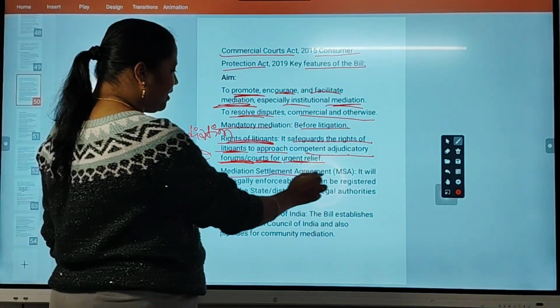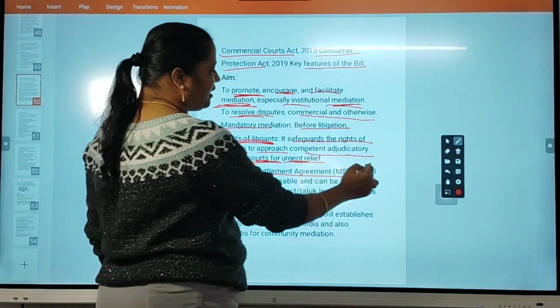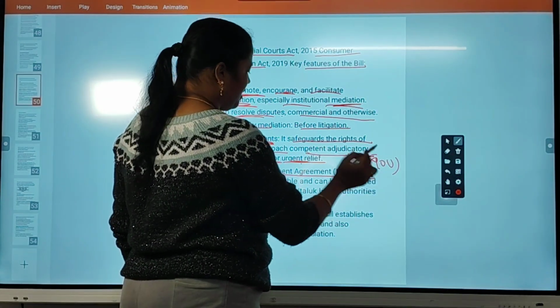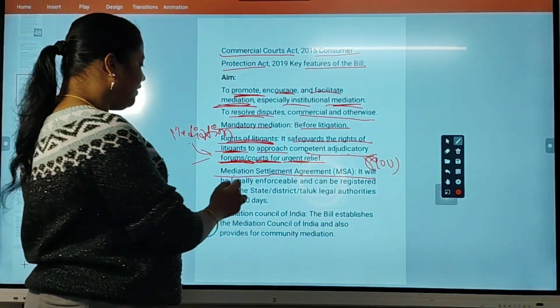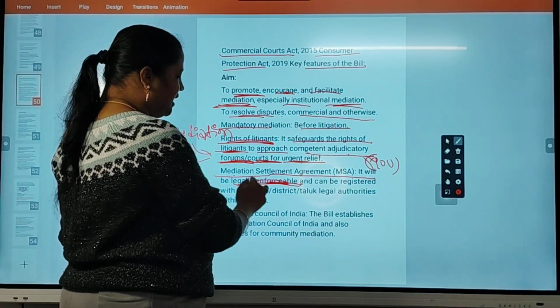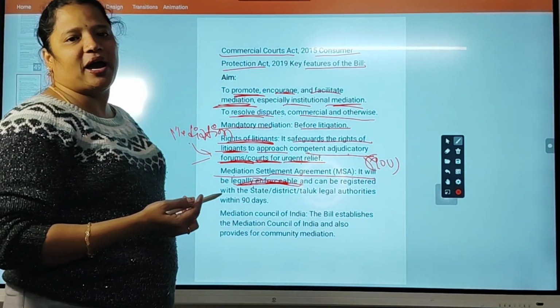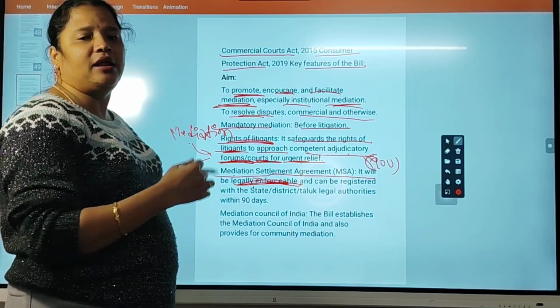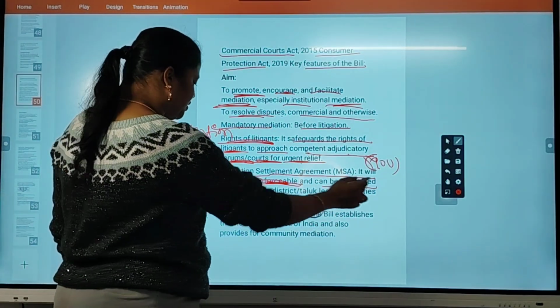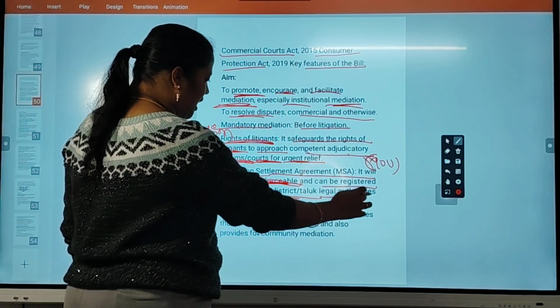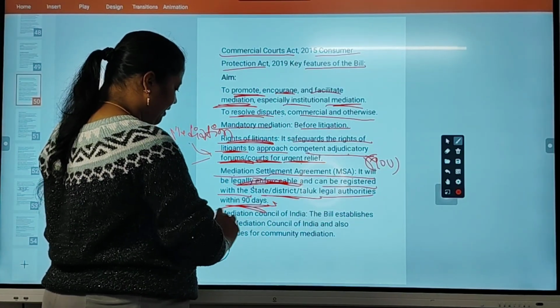So the mediation settlement agreement is nothing but like an MOU between countries. A mediation settlement agreement will be done between two parties. This is legally enforceable. If any one party violates the agreement, then the other party can go to the court, and it can be registered with the state or district taluk legal authorities within 90 days.